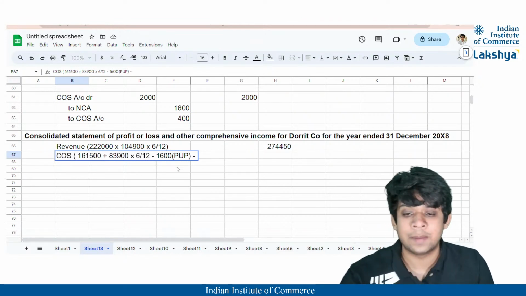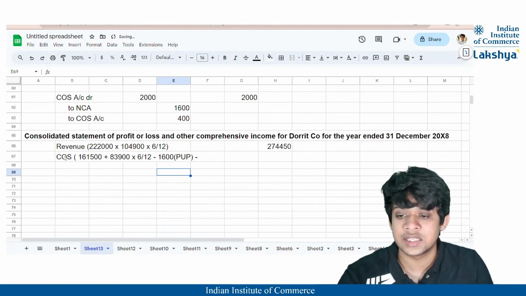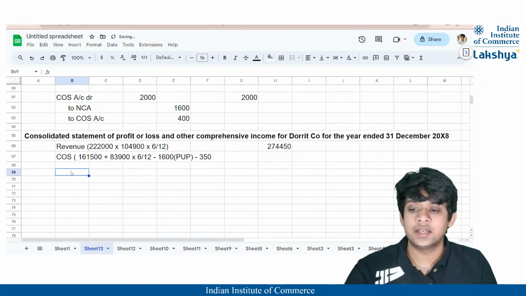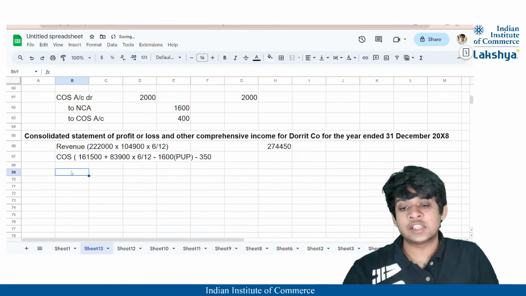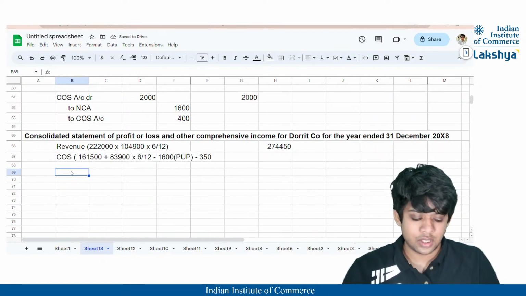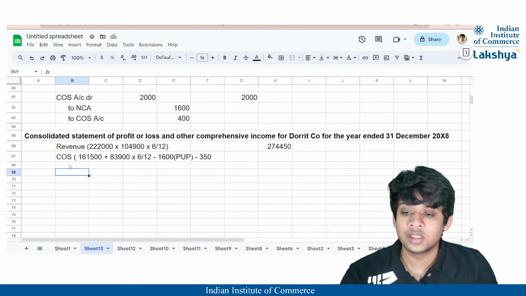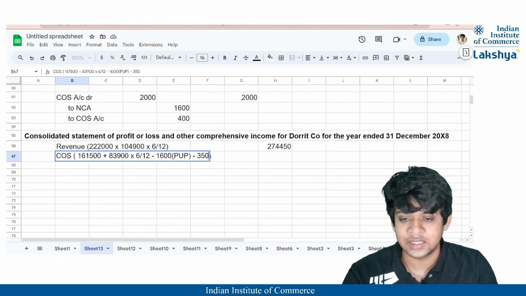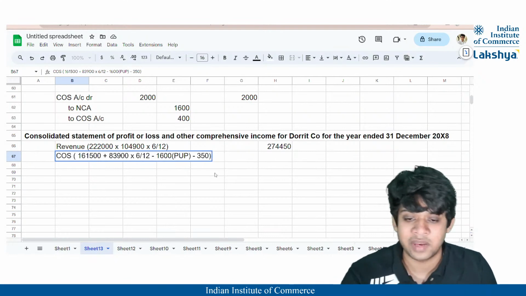So for the fair value depreciation, what is the depreciation? It is 350, right? So I'll just reduce that 350. Then goodwill impairment is not allocated here. It is stated in your administrative expenses, right? So I think these are only the necessary adjustments to be made here.